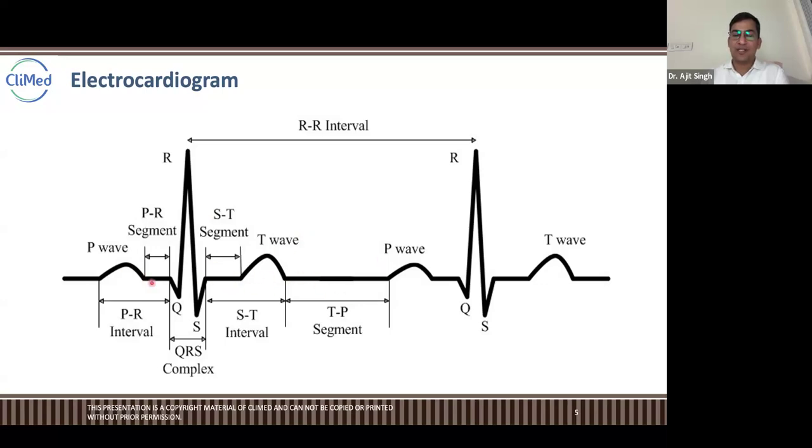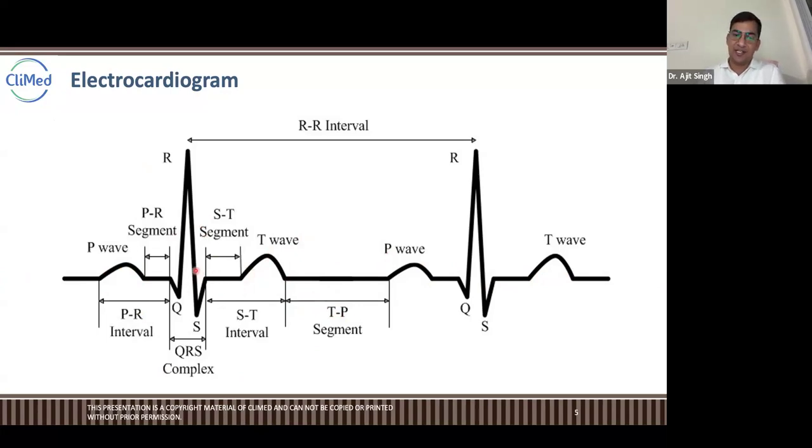Isoelectric line. Okay, isoelectric baseline. Fine.